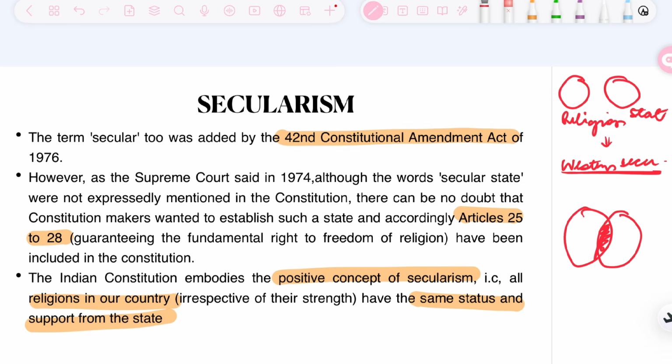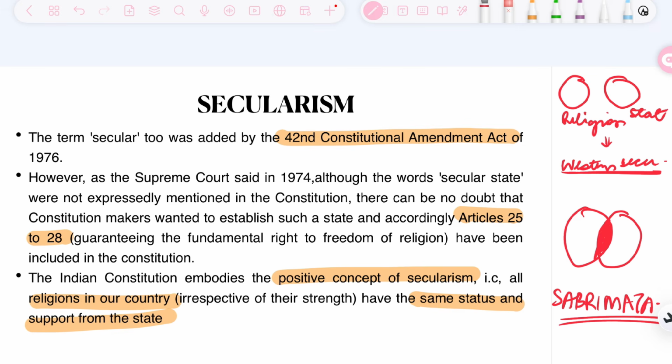The state can intervene in religion to do away with certain discriminatory practices, like we have seen in the Sabarimala case, where women of menstruating age were not allowed, but the Supreme Court intervened and women were allowed to participate.